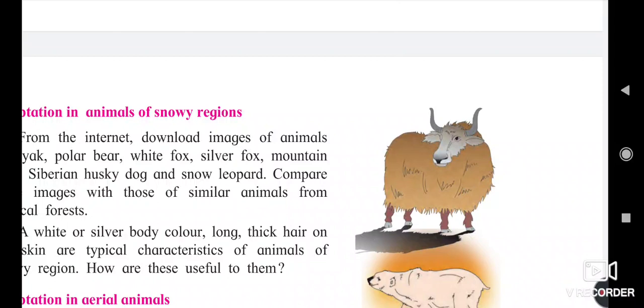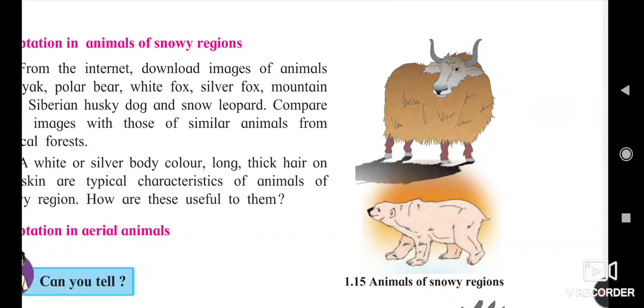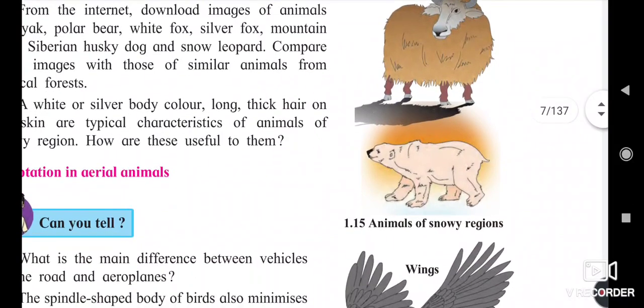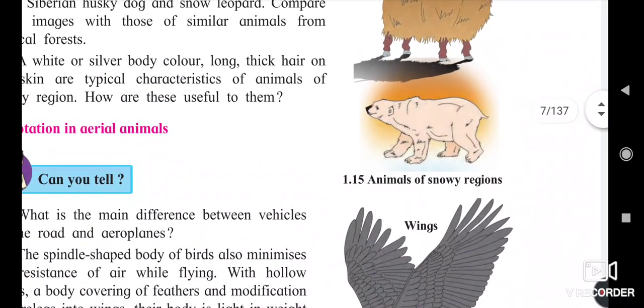So here we saw the picture of a yak. It is covered with a thick hair which protects this yak from snow and cold of the surrounding snowy region. Bears also have thick hair, so they are protected from the cold.